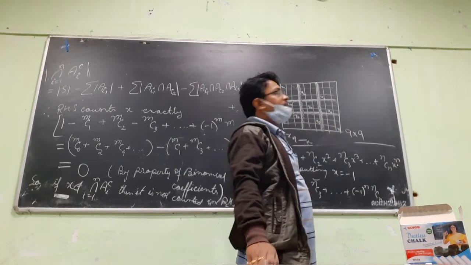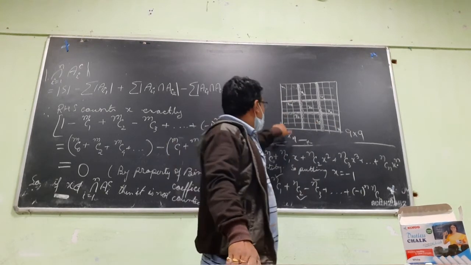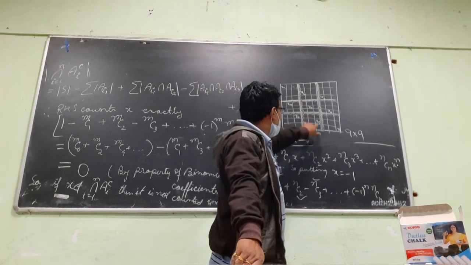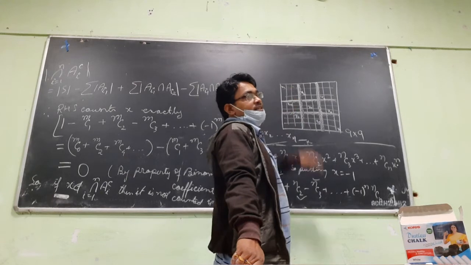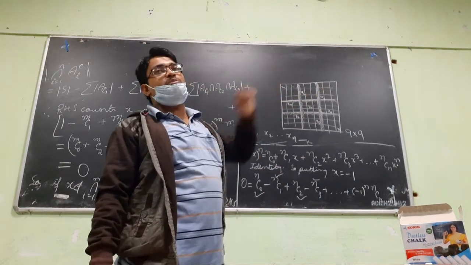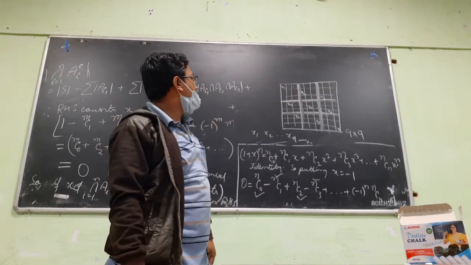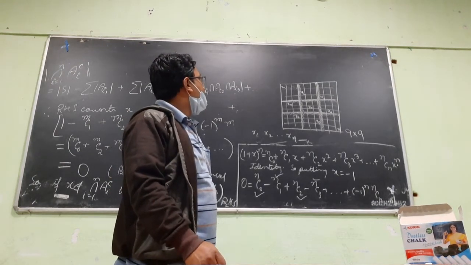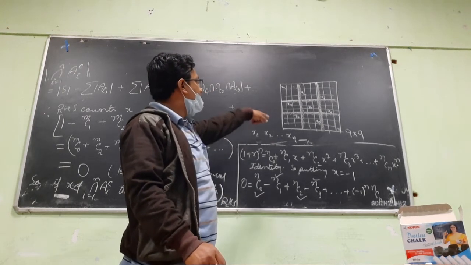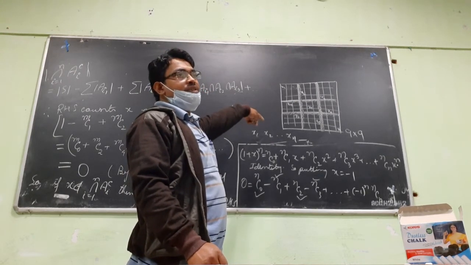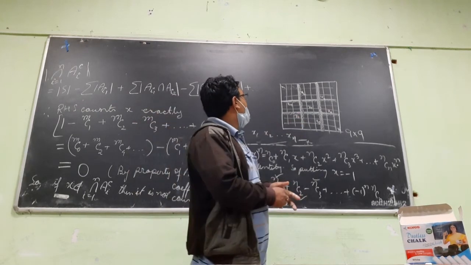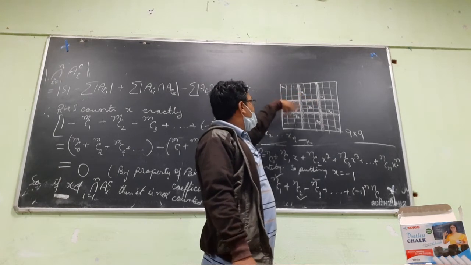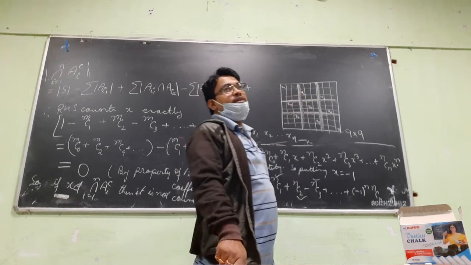Right, but you cannot place say x9 here, because in that case this particular row will have 2 elements. So without the restriction on the square grid, how many ways can you arrange these 9 elements? Only the rows and columns should not have repetition. In that case, how many ways can you arrange? That case is simple, right? Each row and column should contain exactly one. So how many?